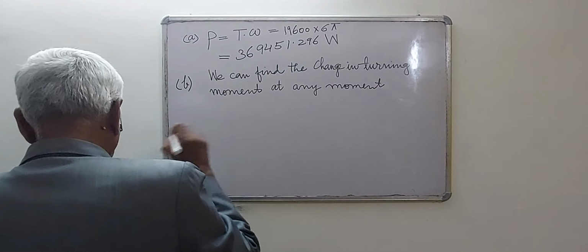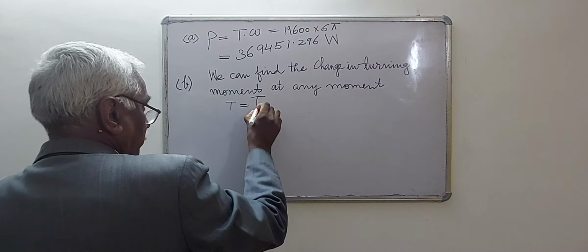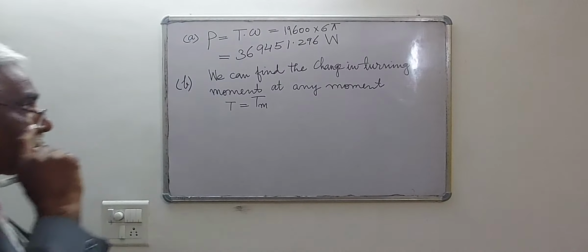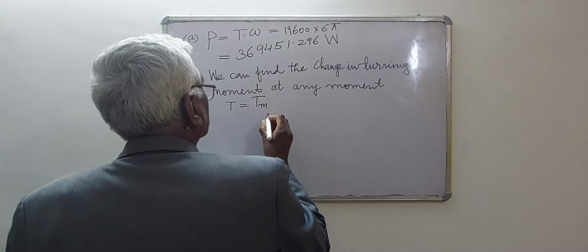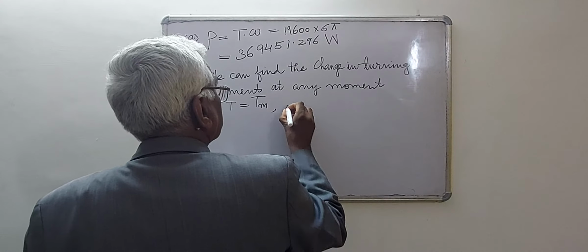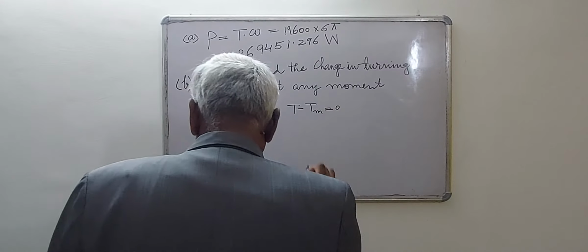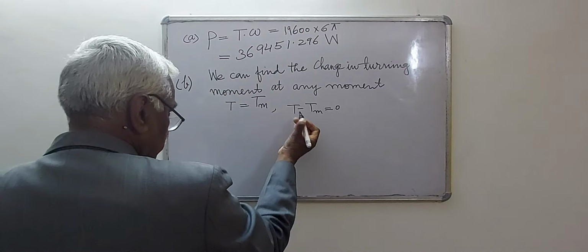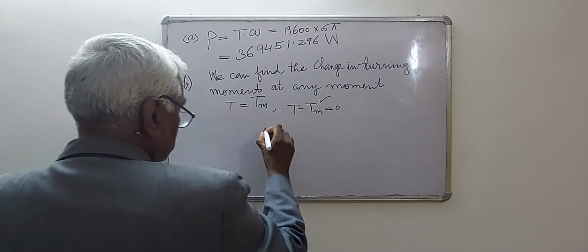Provided T is equal to T mean, we can find the change in turning moment at any moment if T is equal to T mean, or T minus T mean is equal to 0. We solve it like this. We have already calculated the value of T mean.